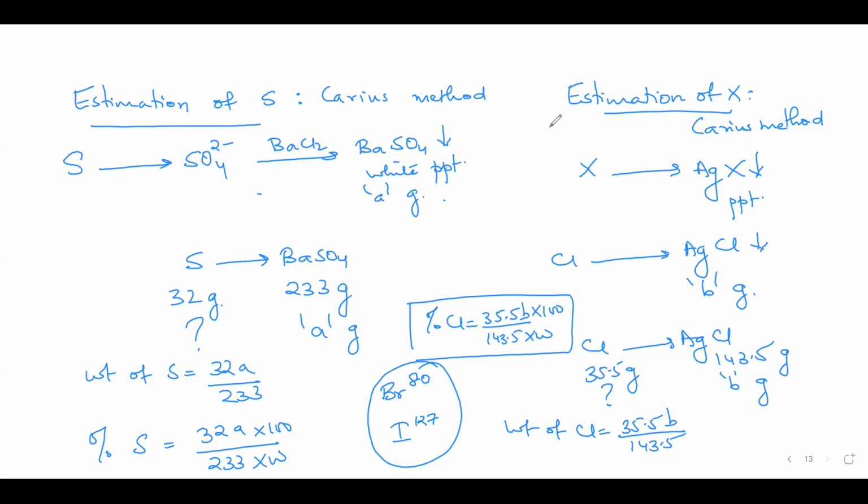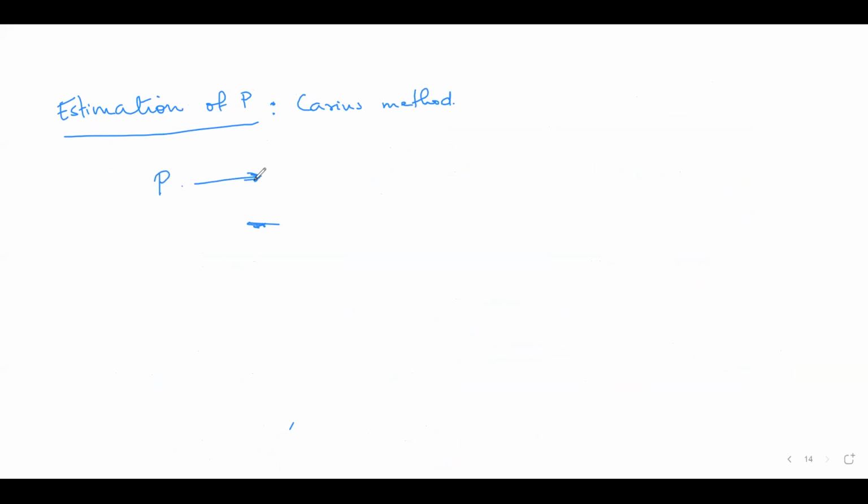Fine. Now last is estimation of phosphorus. This also is done using Carius method only. Here, all the phosphorus in the organic compound is converted to a precipitate of magnesium pyrophosphate.